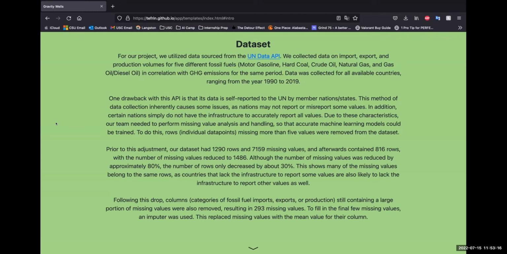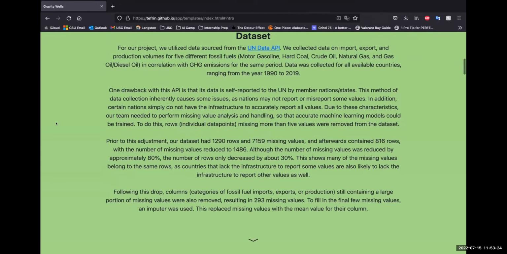So following this drop, columns still containing a large portion of missing values were also removed, resulting in about 300 missing values. To fill in the final few missing values, an imputer was used. This helped us replace the missing values with the mean value for each column.